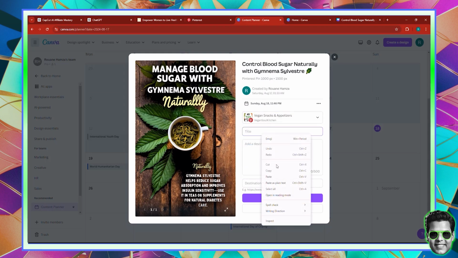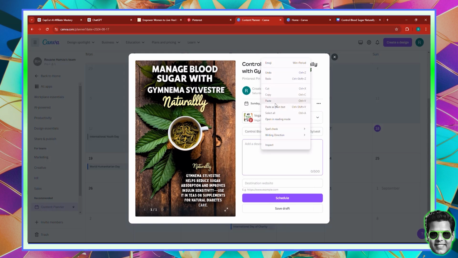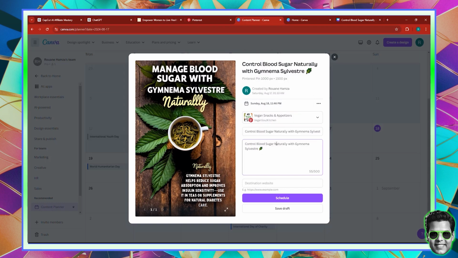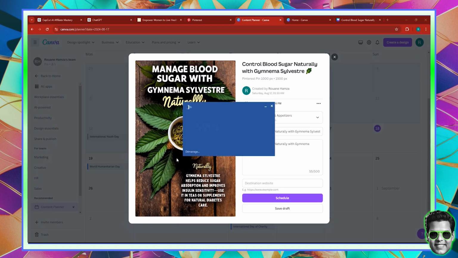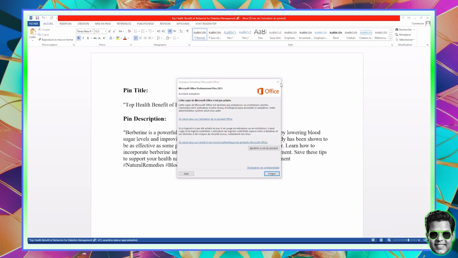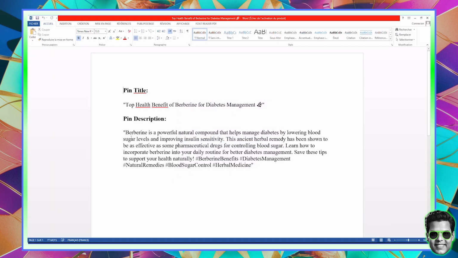You can also, like I said, add a title. You can add a description. Description is a pin description. Now, in this case, I'm only going to take this title. But normally, a pin description is like this. So I have some pins here that I can show you. This is a pin description, top 5 herbs. So normally, a pin description has hashtags and so on and so forth and whatnot. All right, sorry for that noise, by the way. But this is a top health benefit of berberine for diabetes management.